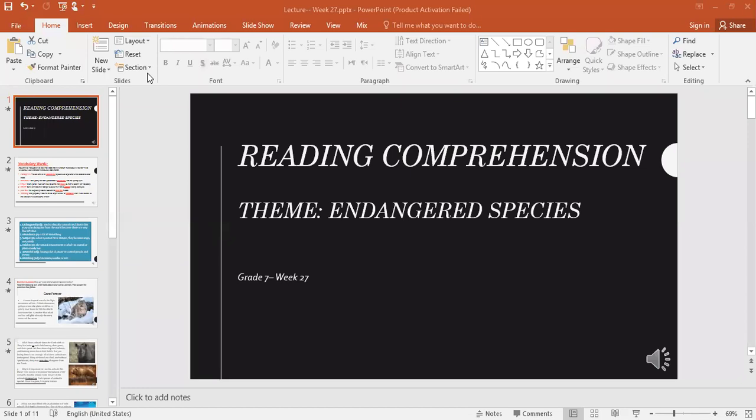So let's say set measures or laws that ban people from polluting or hunting animals and so on. Yes. We can spread awareness so that people could care about these animals. Excellent.